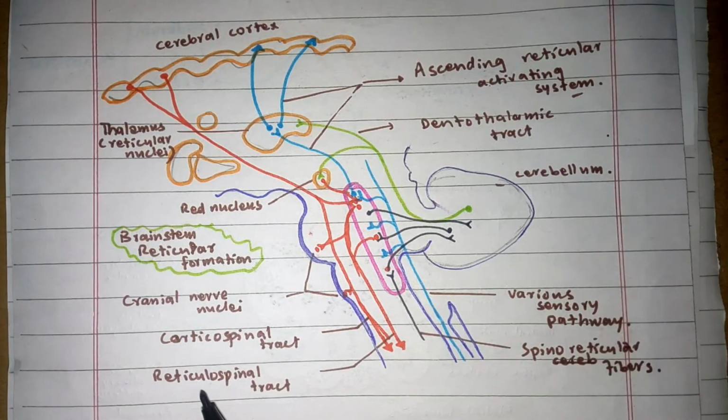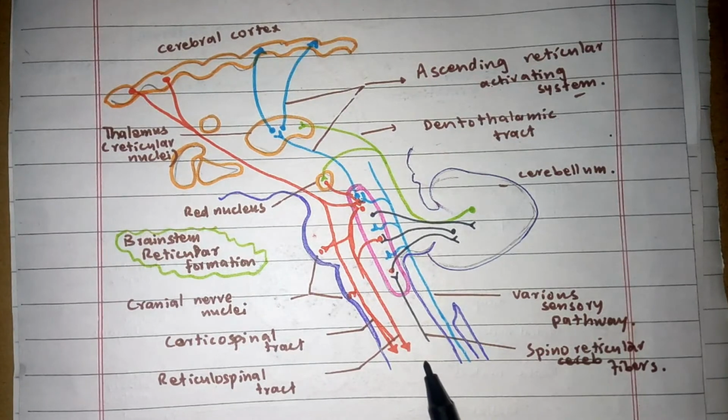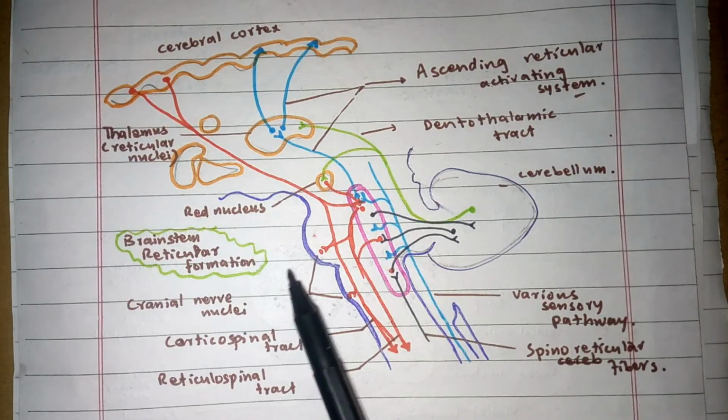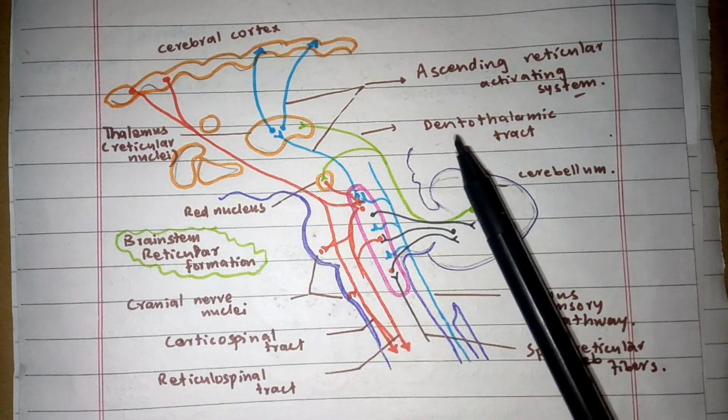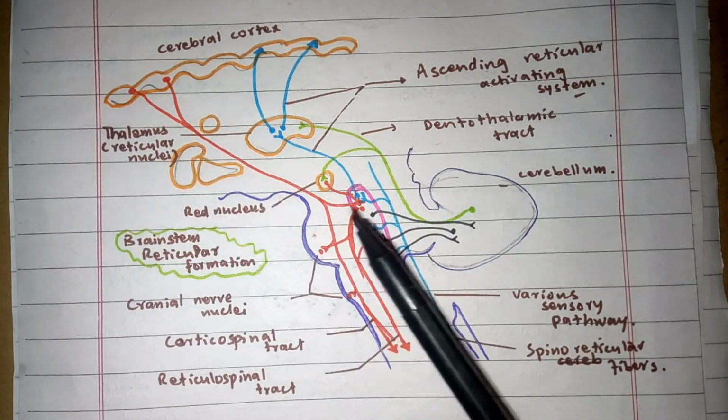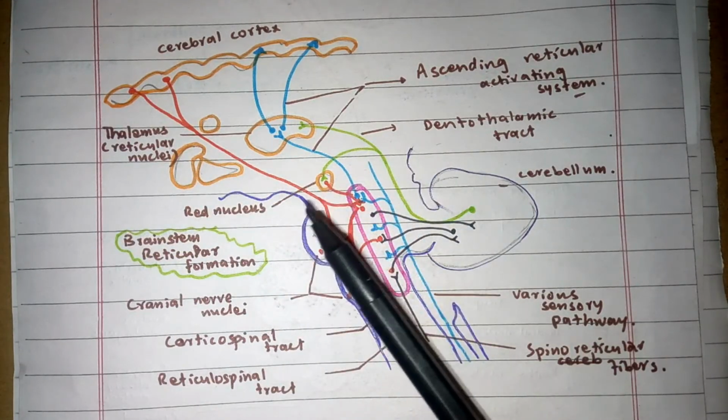The second one is the reticulospinal tract. The efferent fibers of the reticular nuclei continue as the reticulospinal tract for the motor nuclei present in the anterior horn of the spinal cord. Rest of the other tracts also ascend to the sympathetic and the parasympathetic outflow that reach the nuclei of the cerebellum, red nucleus, thalamus and certain other parts of the brain.